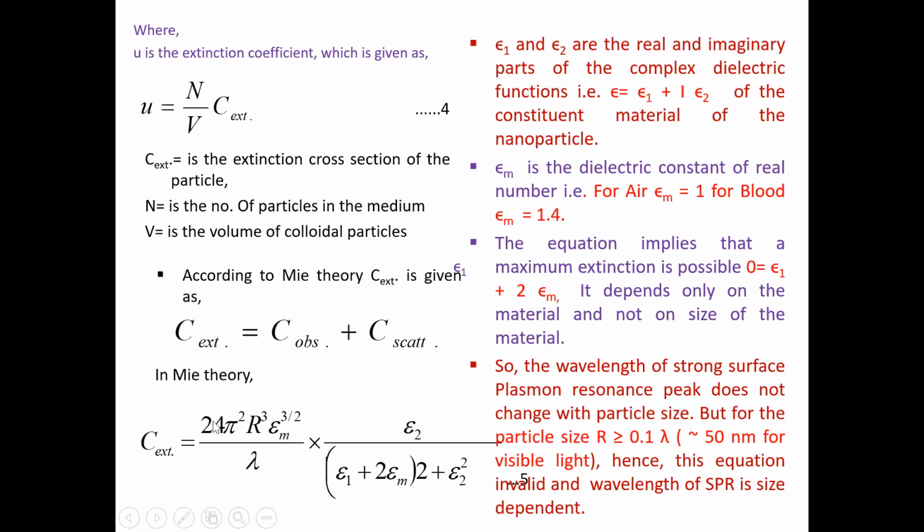So all this constitutes the C extinction, याला आपण C extinction असं म्हणतोय, that is the extinction cross section of the particles. So into epsilon 2 upon epsilon 1 minus 1 plus 2 into epsilon m raised to power 2 plus epsilon 2 raised to power 2.